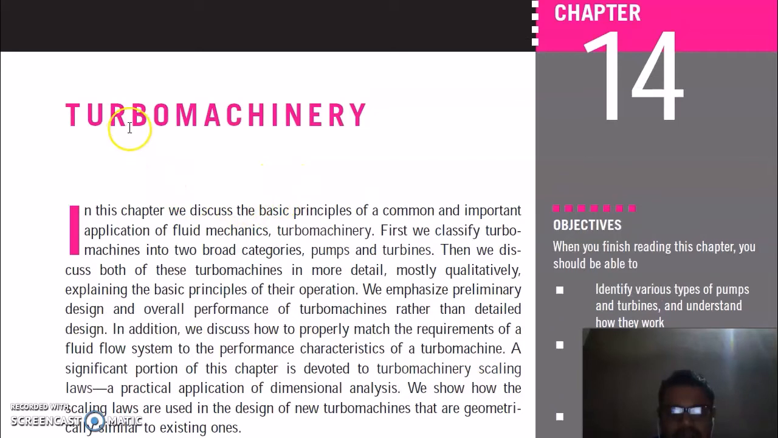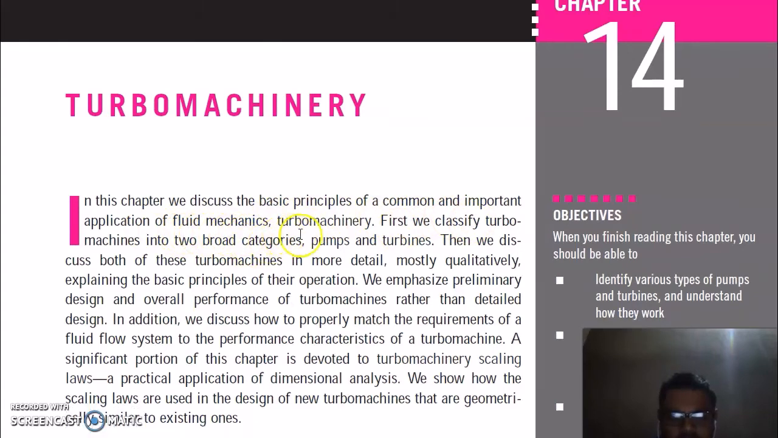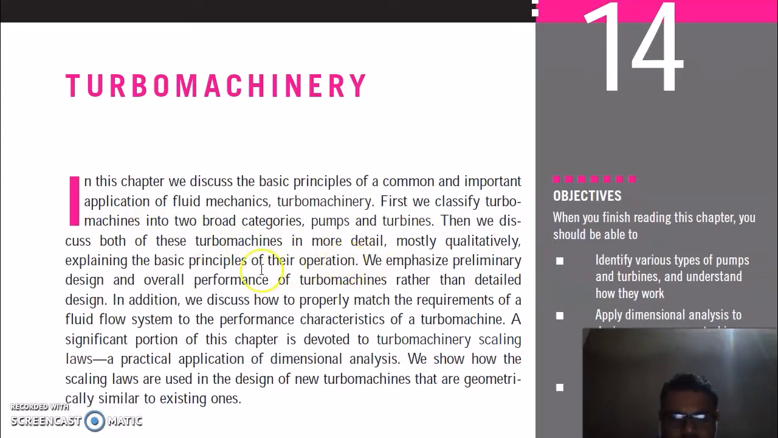Good morning. Today we will start turbo machinery. In this chapter, we discuss the basic principle of a common and important application of fluid mechanics, turbo machinery. We classify turbo machinery into two broad categories, pumps and turbines. Then we discuss both of these turbo machines in more detail.